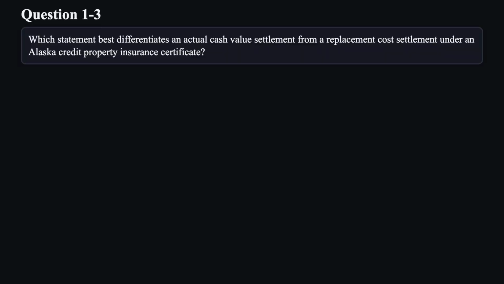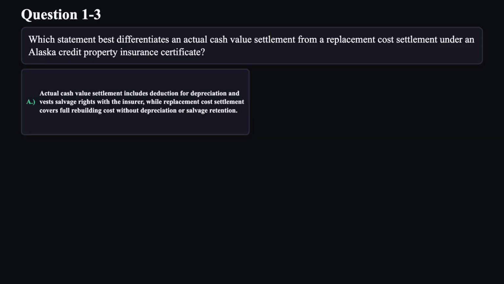Question 3. Which statement best differentiates an actual cash value settlement from a replacement cost settlement under an Alaska credit property insurance certificate? A. Actual cash value settlement includes deduction for depreciation and vests salvage rights with the insurer, while replacement cost settlement covers full rebuilding cost without depreciation or salvage retention.